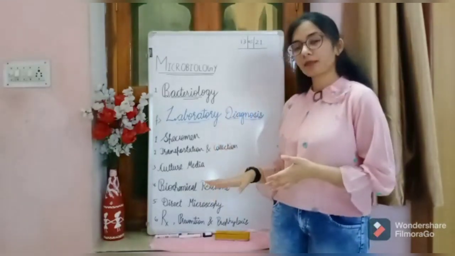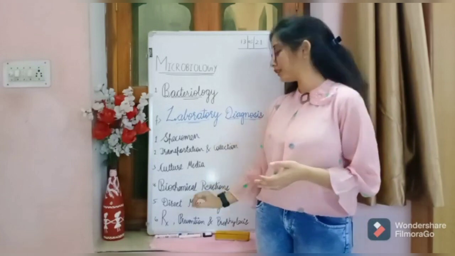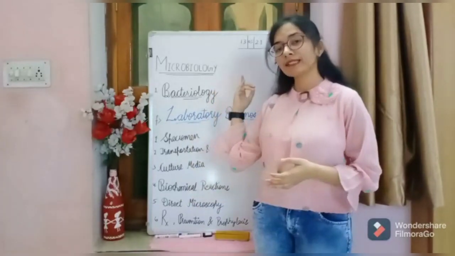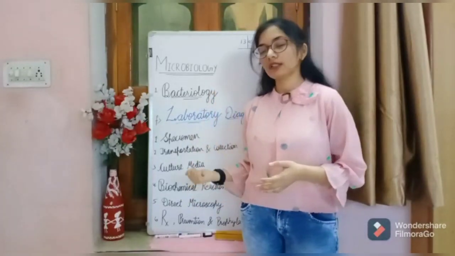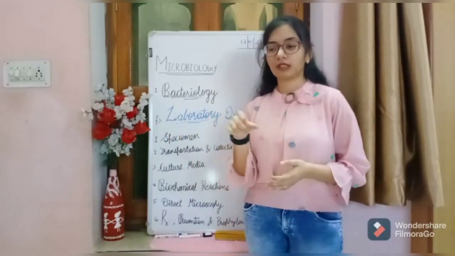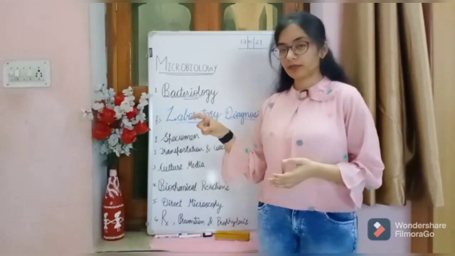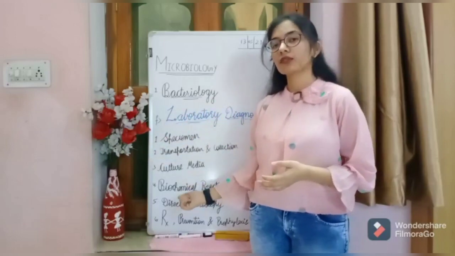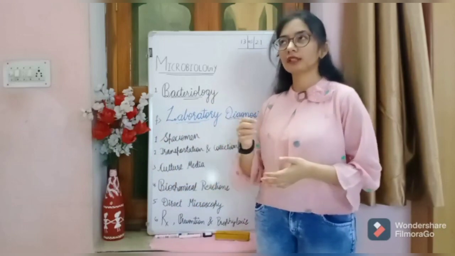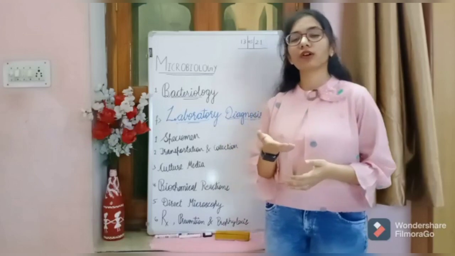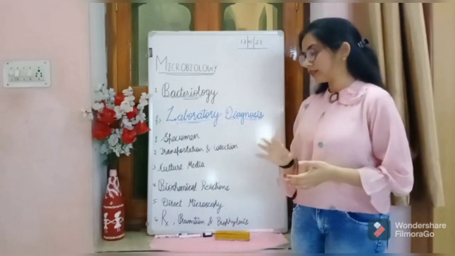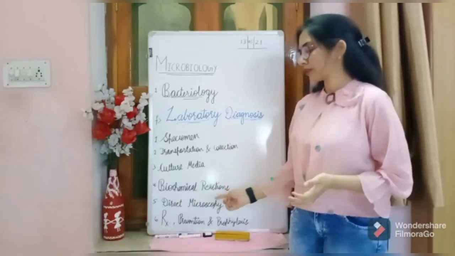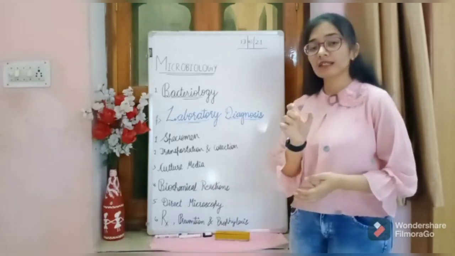After that, we have to write about direct microscopy. Direct microscopy is basically simple, you need not learn this actually, because this is the same thing which we write at the start in our morphological part. So in this we will write that we have seen these characteristics, which are the morphological characteristics. You can write it here also in direct microscopy, because it will look the same, but there is some special staining, like Albert staining for Corynebacterium diphtheriae. These are other things, so I guess you have to learn only a very minute part about this. You can write it without learning also, but the thing is understanding.